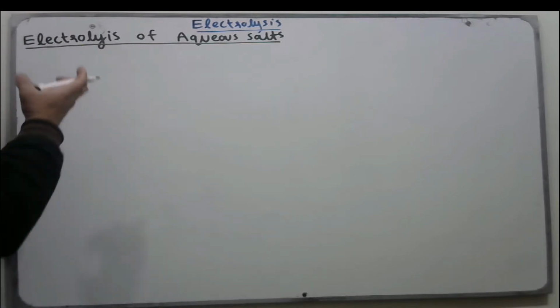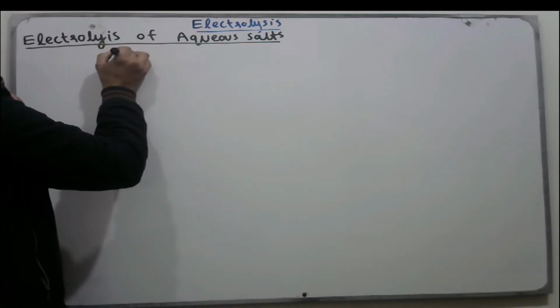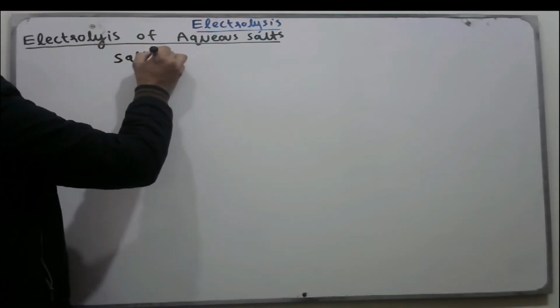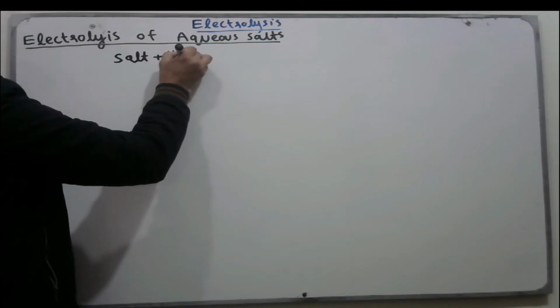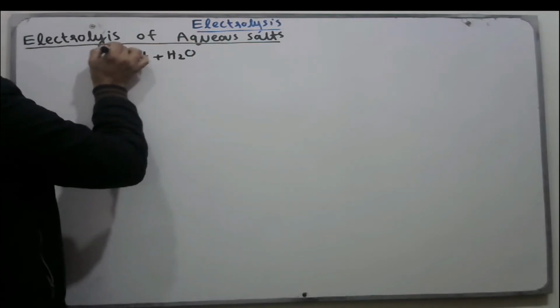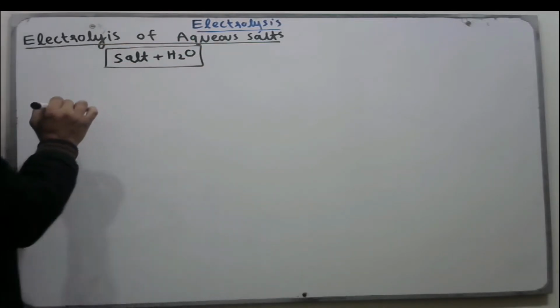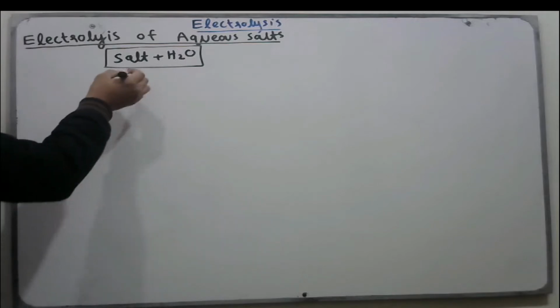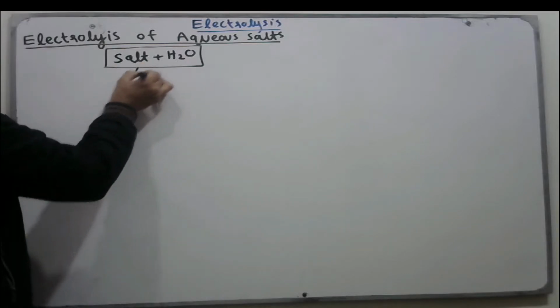Today we discuss electrolysis of aqueous salts. Aqueous salts stand for salts dissolved in water. When you dissolve salts in water, these salts are called aqueous salts and they are soluble in water. There are two types of aqueous salts.